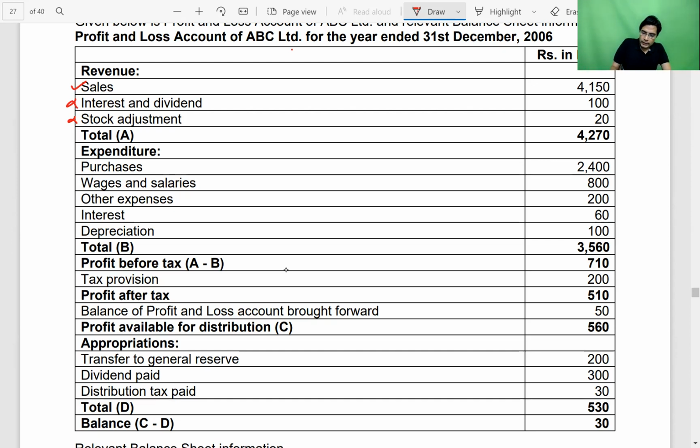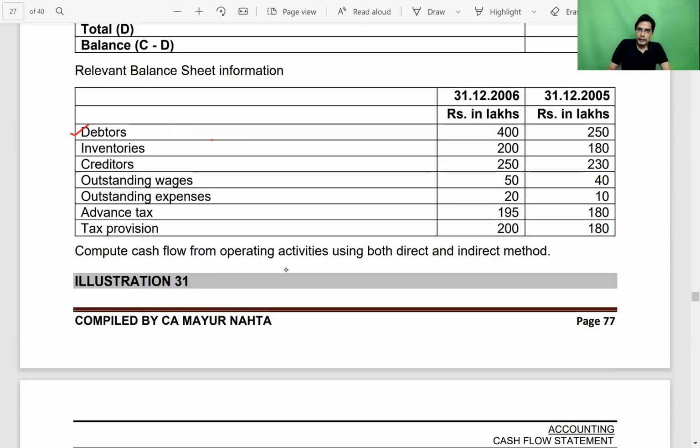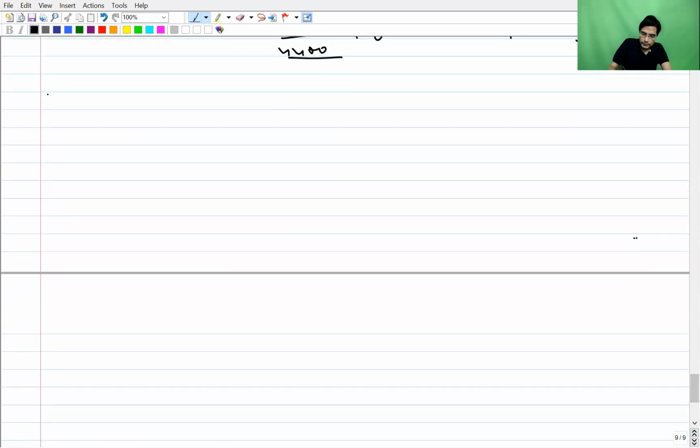Next, purchases. Nothing is mentioned, so assume that the entire purchases are credit purchases. We will prepare a creditor account. They have already given us the opening and closing balance of creditors, and we will find out the amount paid to creditors during the year from that account. So, working note for the creditors account. Opening balance of creditors as given in the question.